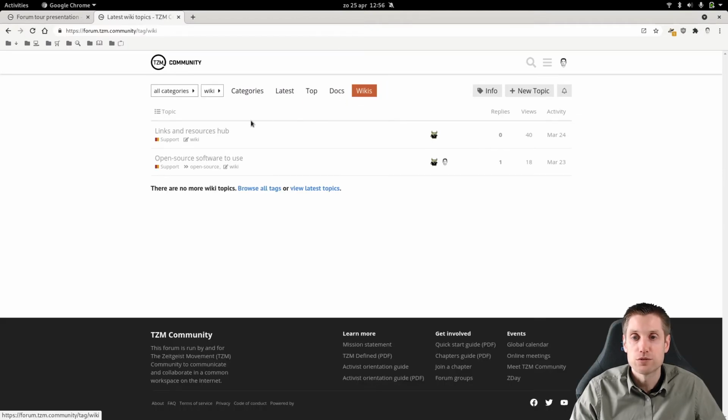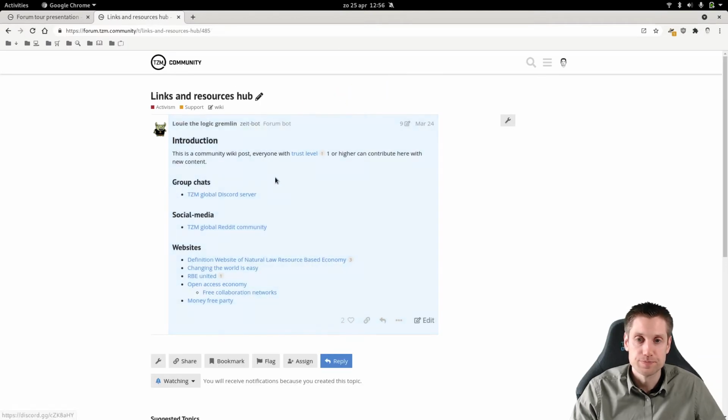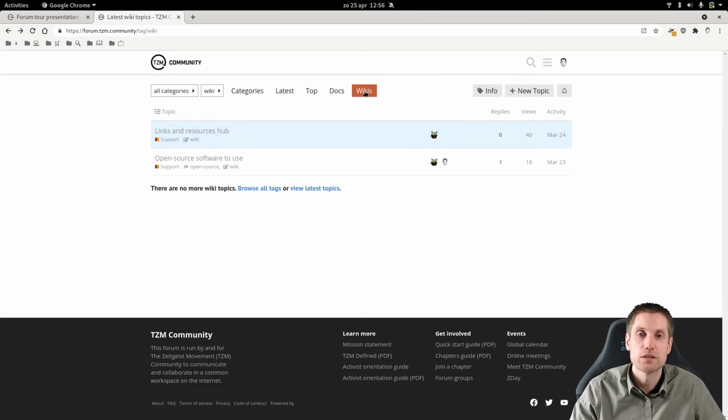The wikis, however, are like that. Anyone with trust level 1 or higher can contribute new content, and people with trust level 3 or higher can promote a topic to a wiki page. And if you then also tag it with the wiki tag, then it will show up here in the wiki overview. And I will discuss trust levels in a little bit more detail.